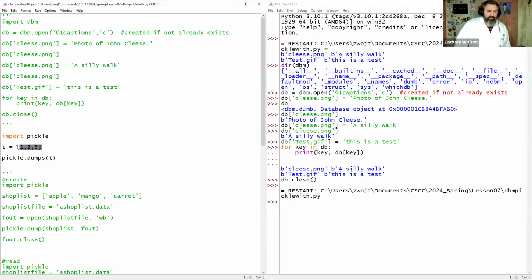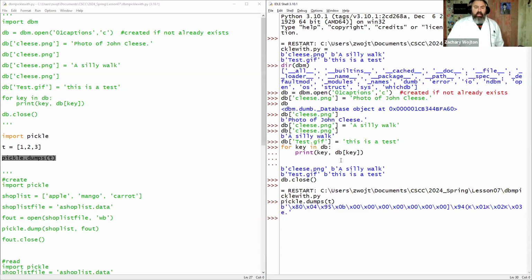We created a simple list, 1, 2, 3, pickle.dumps t. Nothing really happens, right? Let's copy it and paste it over here. Now, when I dump the data from my pickle that I created, much like a database, you call on pickle.dumps, and you call on the object that's in the pickle, which is t. You'll notice you get this byte array, but it's in hexadecimal, and there's weird slashes, and it looks like a list, but not really a list, and looks like a tuple, all kinds of fun stuff.